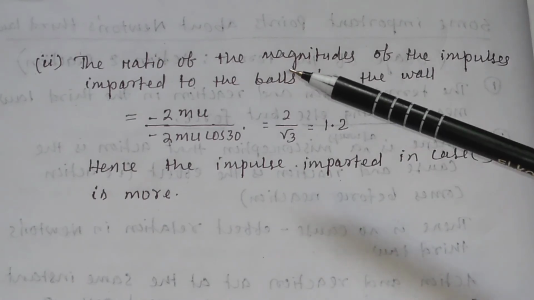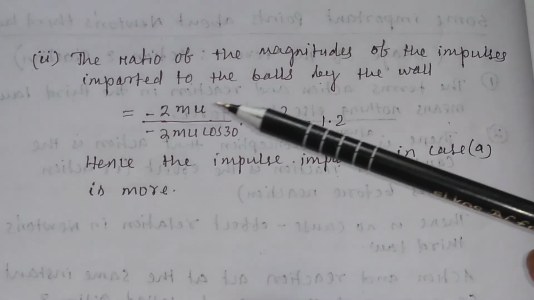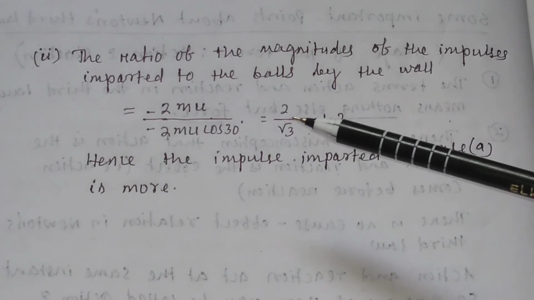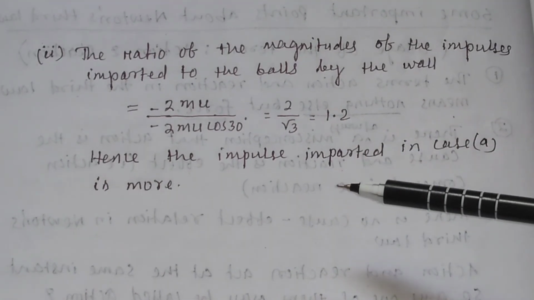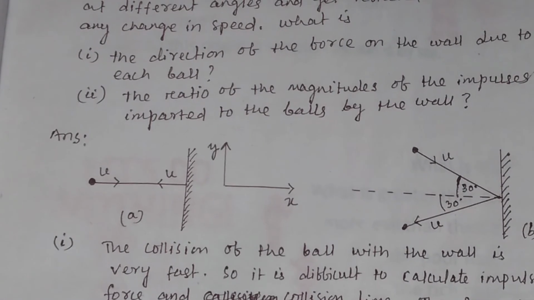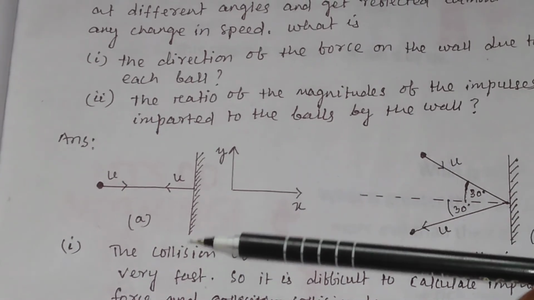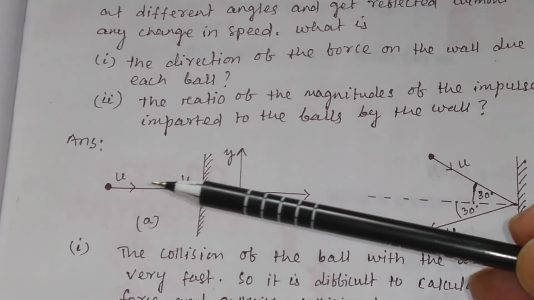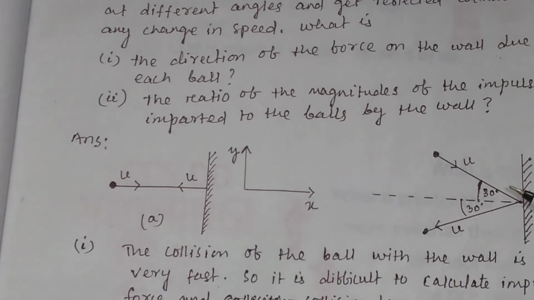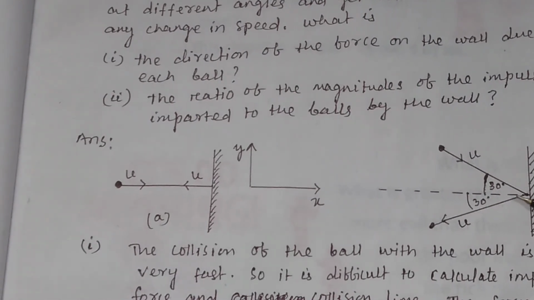So the ratio of the magnitudes of the impulses imparted to the balls by the wall will be minus 2mu divided by minus 2mu cos 30 degree, that is equal to 1.2. Hence the impulse imparted in case A is more. So if you throw the ball normally to the wall, then you will get more normal reaction or more normal action as compared to the case when you throw the ball at some angle to the vertical.